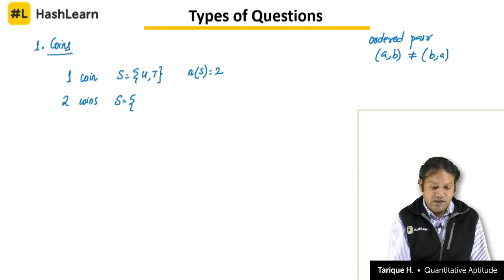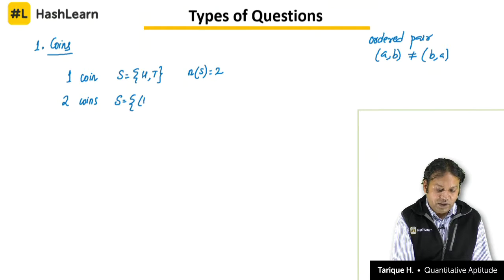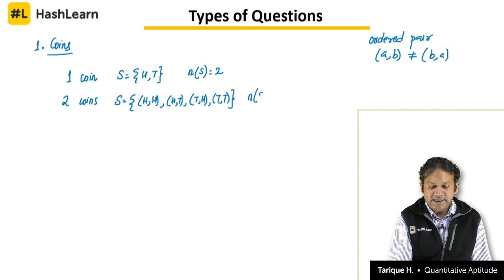When we have 2 coins, the outcomes will be in ordered pairs. So we will have H comma H, H comma T, T comma H, and then T comma T. The number of outcomes in the sample space here is equal to 2 square.